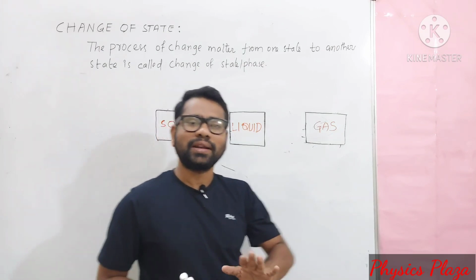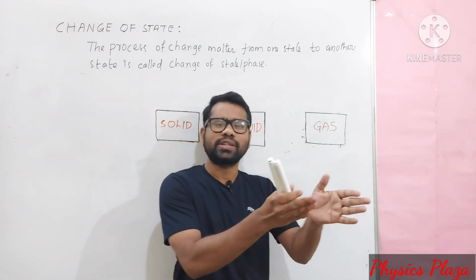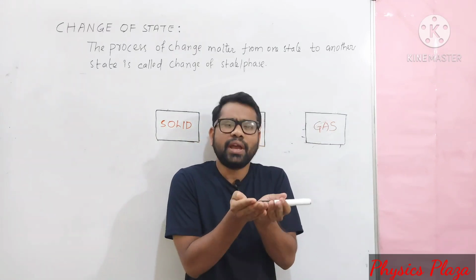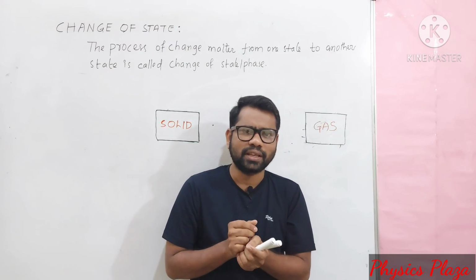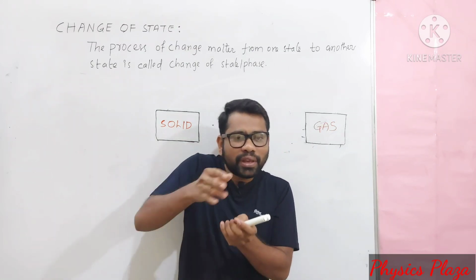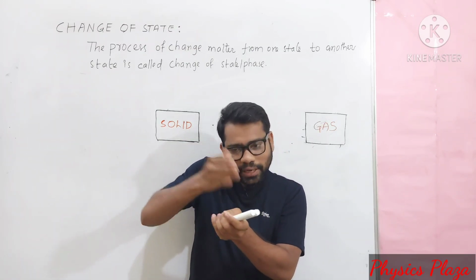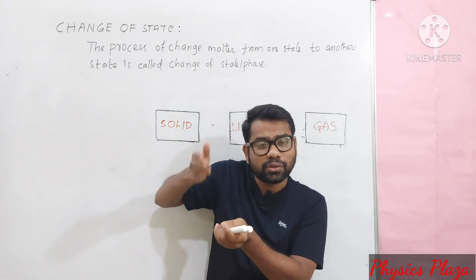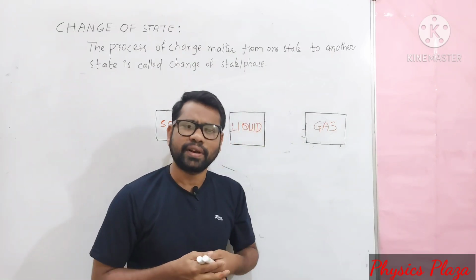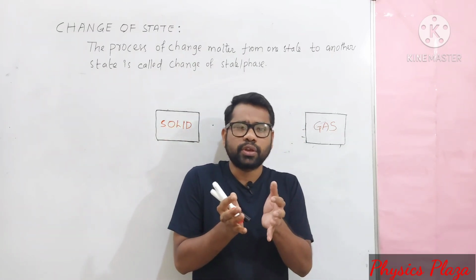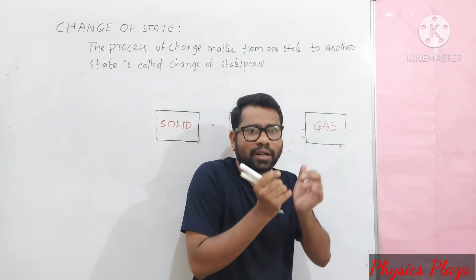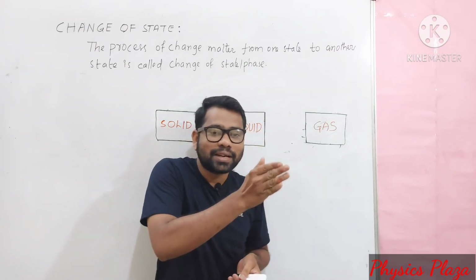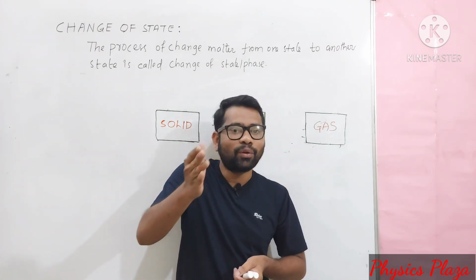Children, we know that matter can exist in 3 states, that is, solid state, liquid state, and gaseous state. For example, we have water. By changing the physical conditions, we can change a solid into liquid state, and then from liquid state to gaseous state also. And the reverse process can also be done. For example, you can take some ice cubes in a bowl and place it on a burner. When you heat that slowly with the help of the burner, what happens? Ice starts melting, and after that we obtain water.